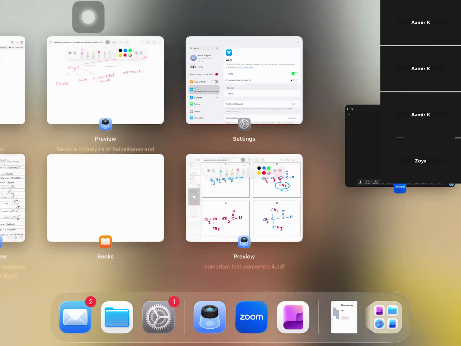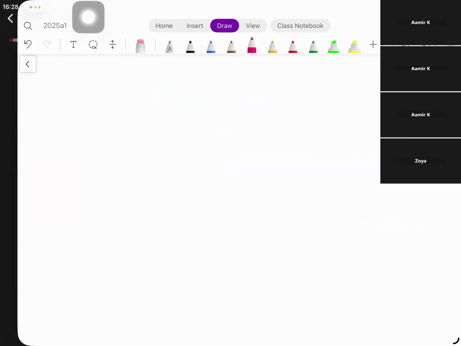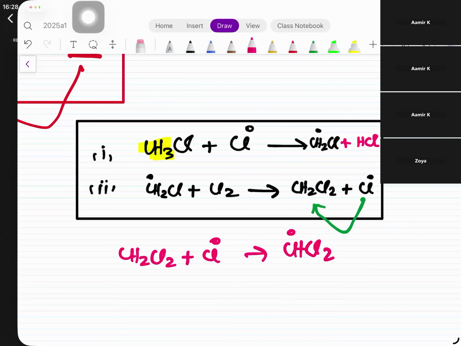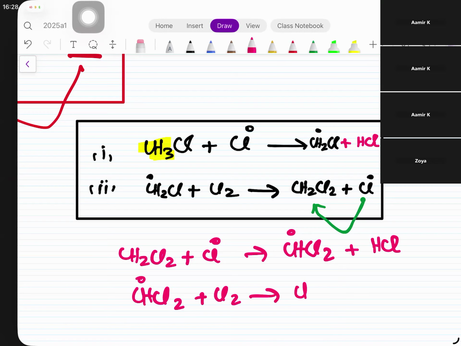Right? Just reduce one hydrogen. Plus HCl. तो क्या बन जाएगा? Radical with Cl. Yes, CHCl2 plus Cl2 क्या बन जाएगा? CHCl3 plus Cl radical.